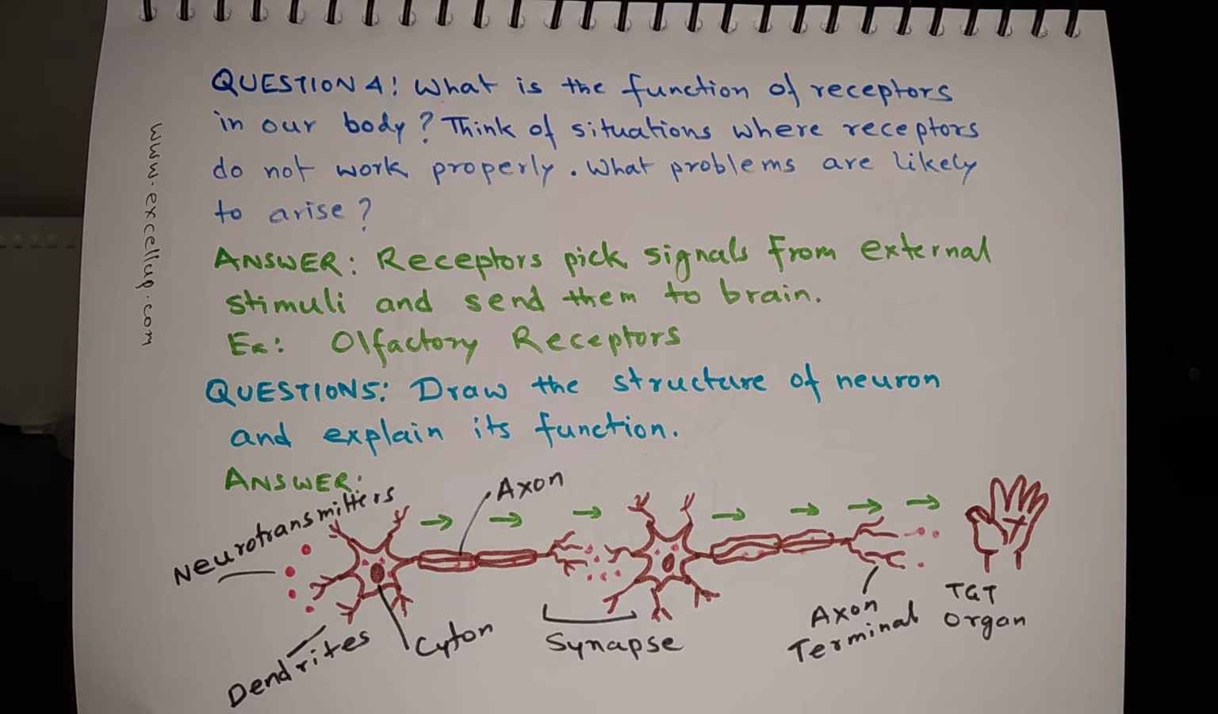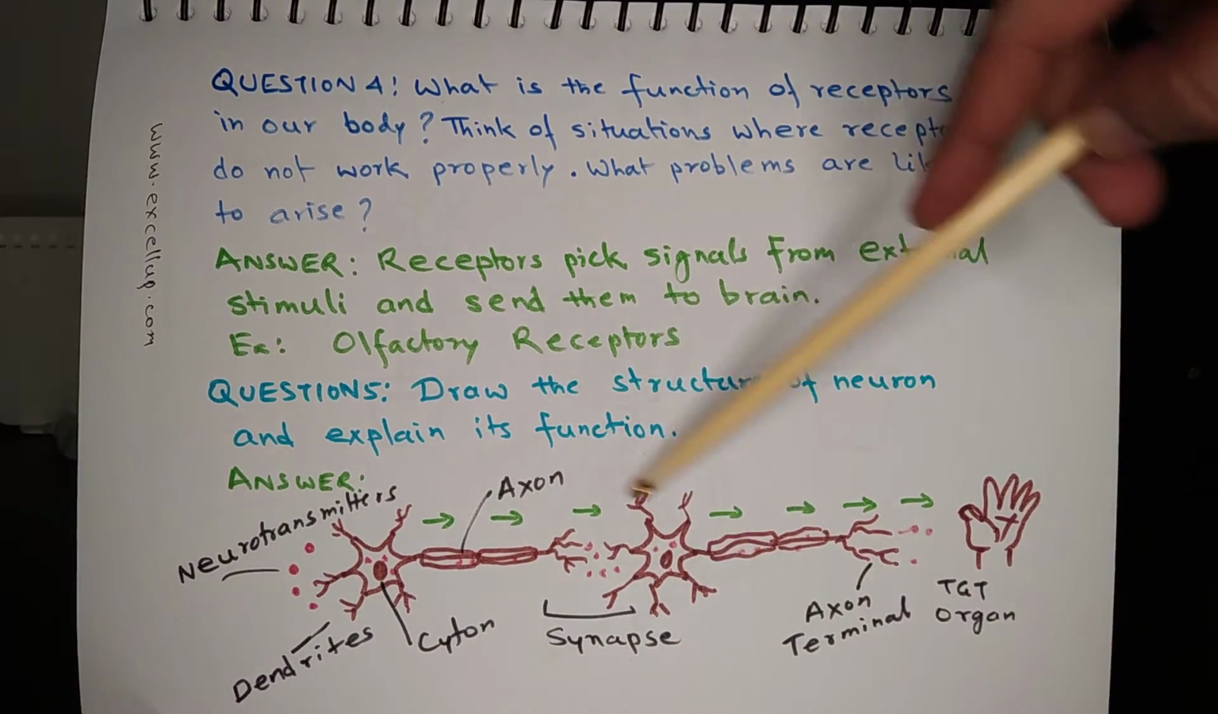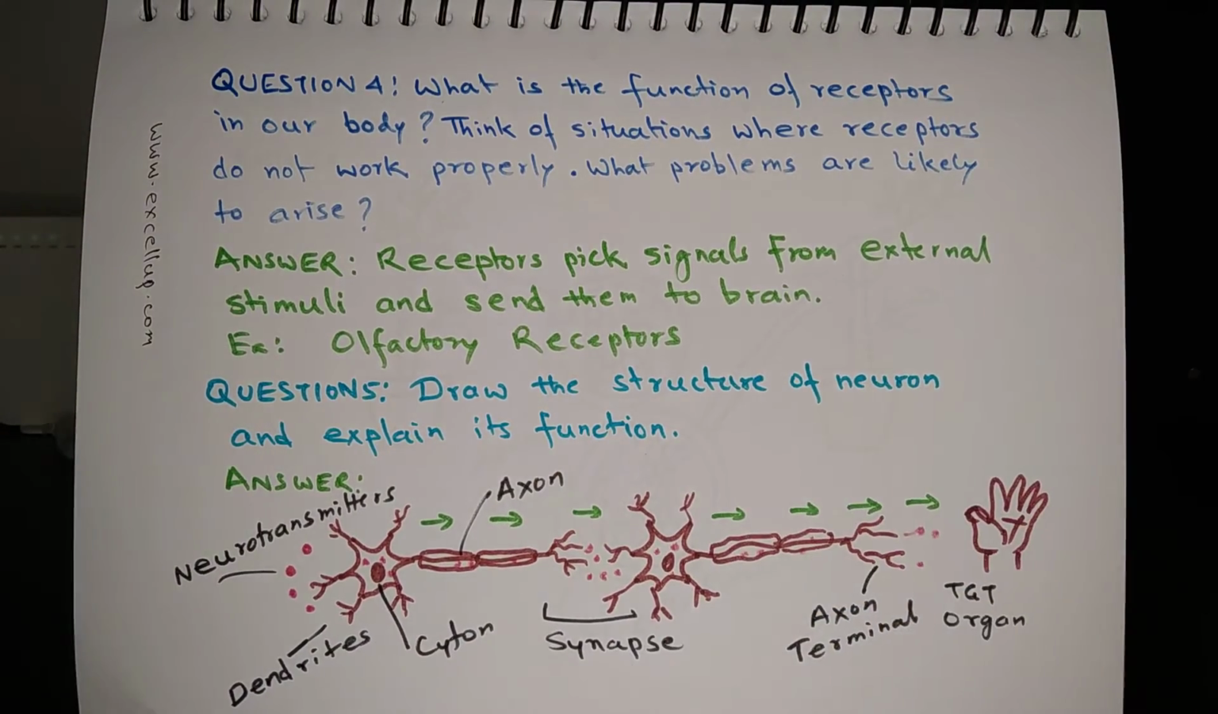Now let us see how a neuron functions. The neurotransmitters are picked up by dendrites, and after that they travel through the cell body, then they move through the axon, and finally they are released at the axon terminal. And along with the neurotransmitters, the signals travel. The gap between two neurons is called a synapse.